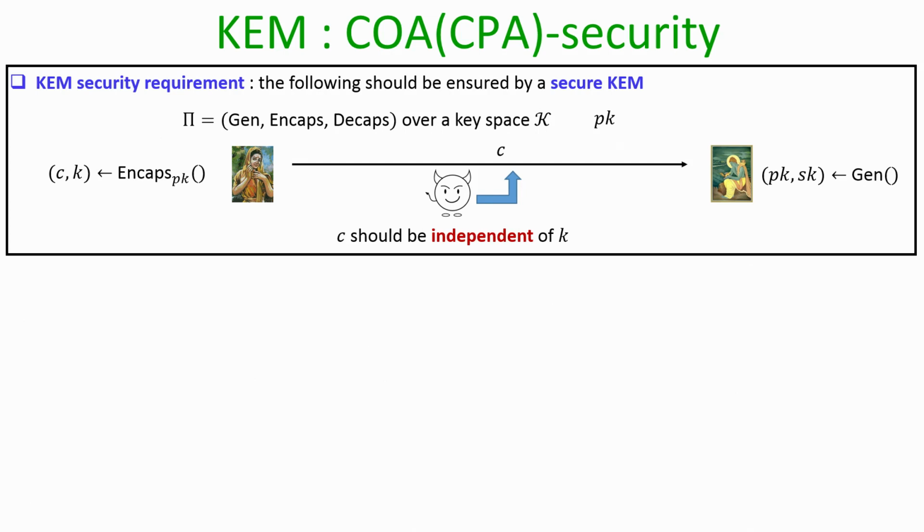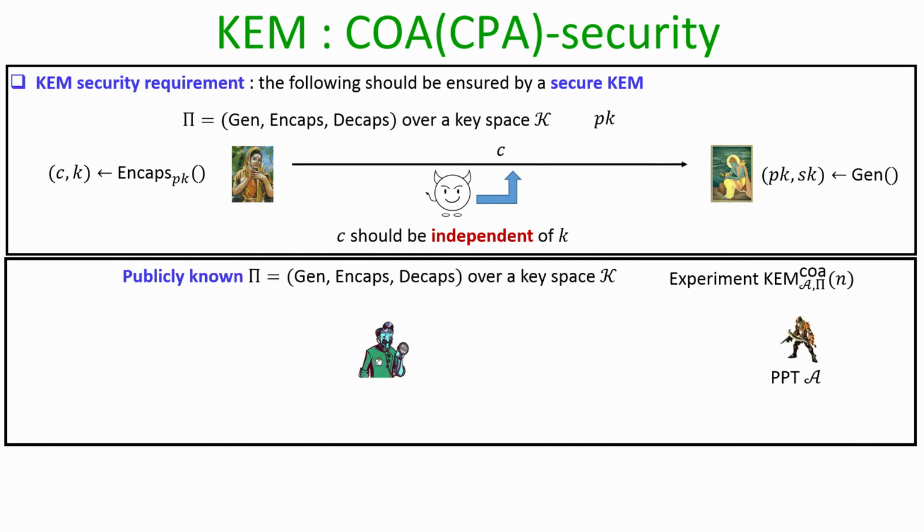Then basically we require that even after knowing the description of the encapsulation process and decapsulation process, and by eavesdropping the C, the eavesdropper, who is computationally bounded, should find that from its viewpoint the encapsulation C is independent of the actual key which is encapsulated in C. And this is modeled by a COA experiment played between a computationally bounded adversary and a challenger, and the challenger does the following: it runs the key generation algorithm, obtains pk comma sk, and runs the encapsulation algorithm and obtains the output C comma k.